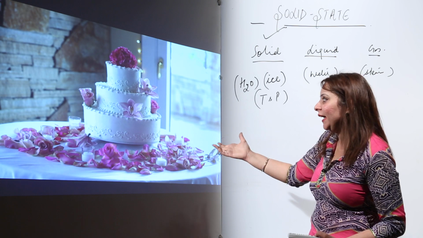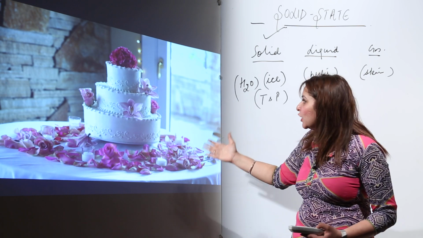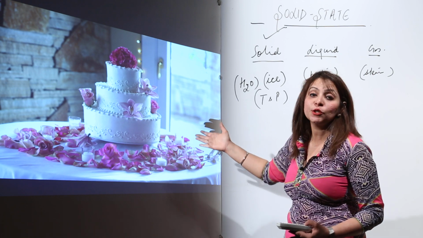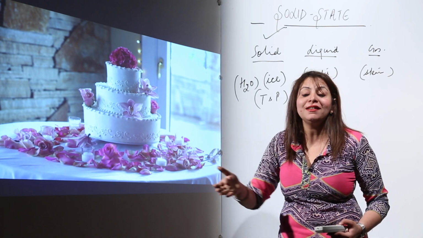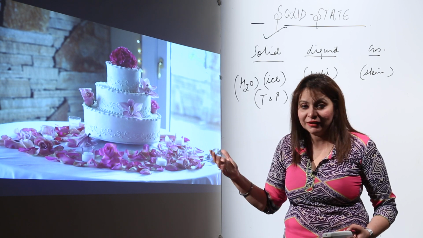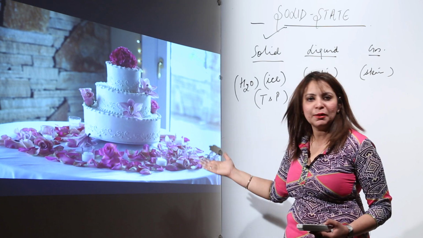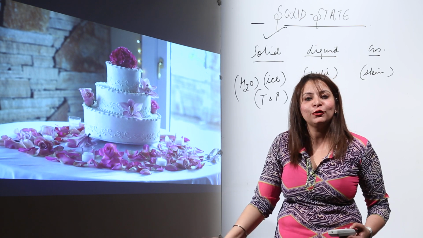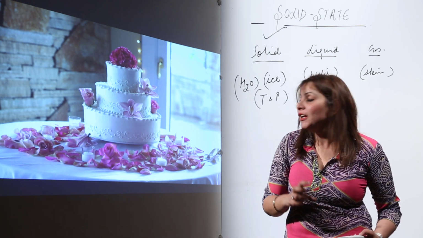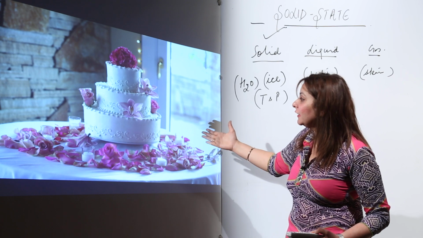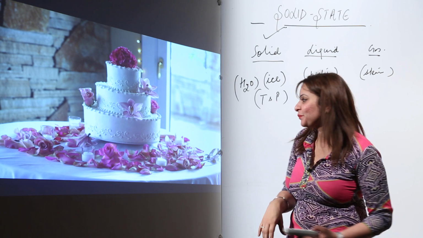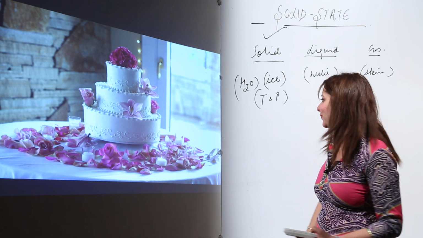Likewise, see, we have a cake. Cake is again a solid. See, so beautiful, you can see a beautifully decorated cake. So it is also a solid, but it does not resemble an iron rod, does it? No, it does not, because it is somehow spongy. If it falls on the floor, it is going to stick to the floor, right? So this kind of solid is spongy. That means a solid can be spongy also, and can be tasty also.